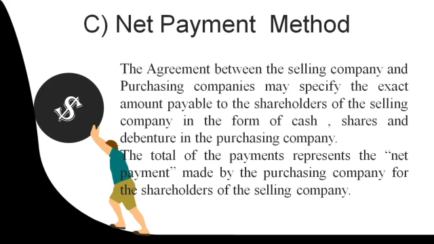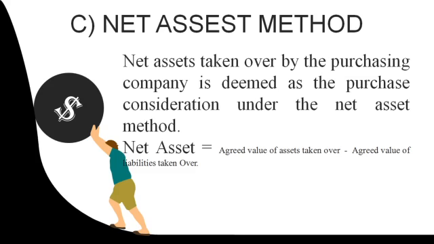So the net payment method is nothing but the purchasing company making the payment in the form of cash, shares and debentures to the selling company. The third method is the net asset method. It is a formula.